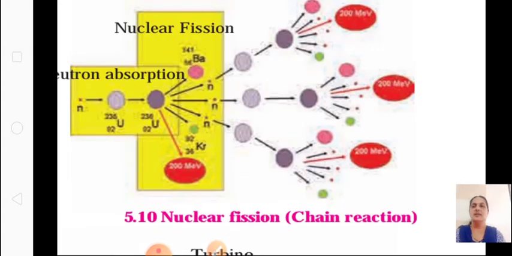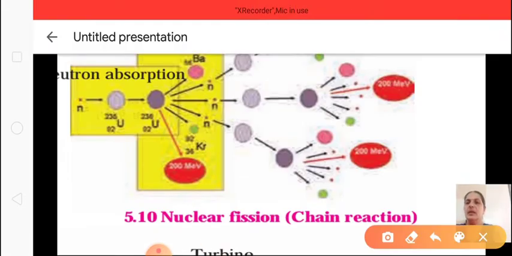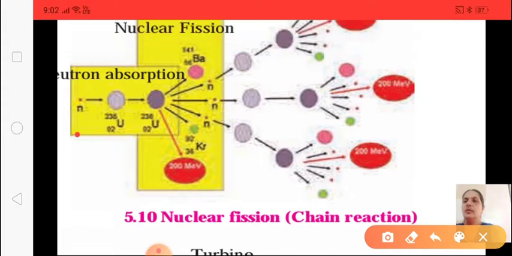Okay, you can see this reaction over here. See, this is one neutron. It is reacting with uranium-235 and it is converted into uranium-236.